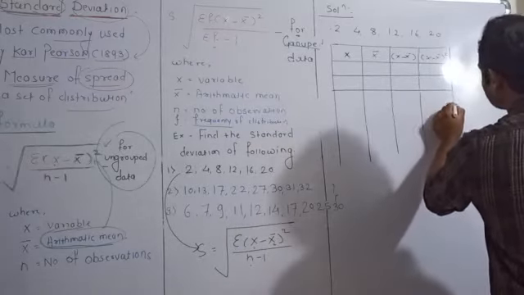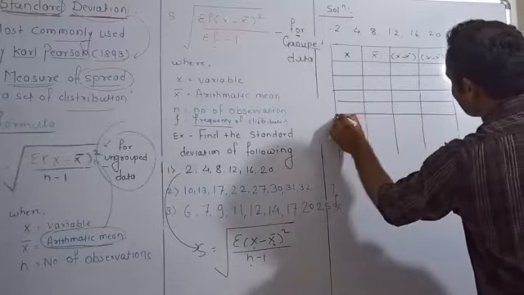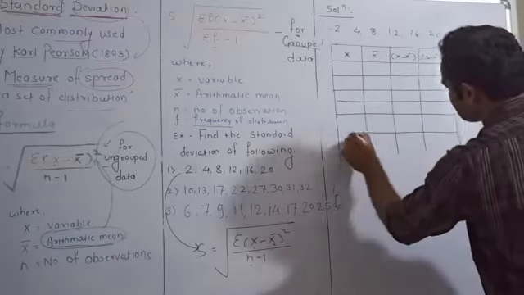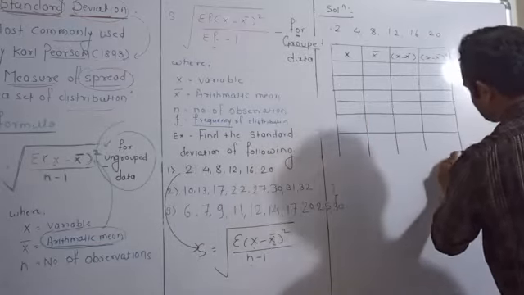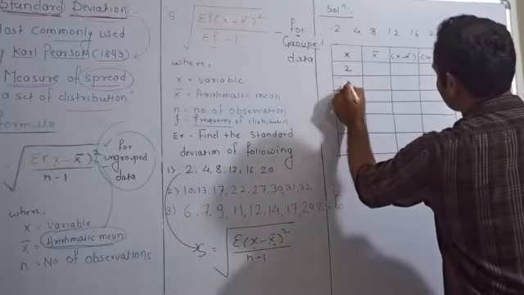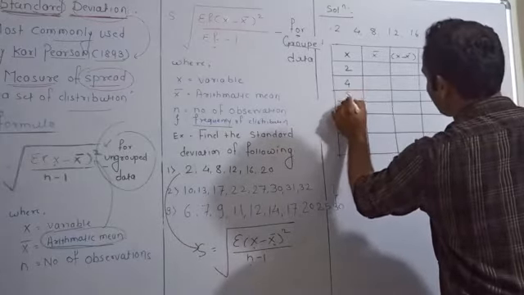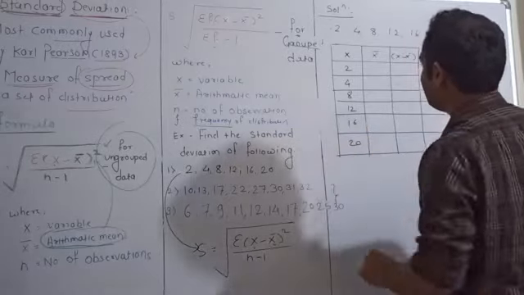How many observations are there? There are 6 observations: 2, 4, 8, 12, 16 and 20.